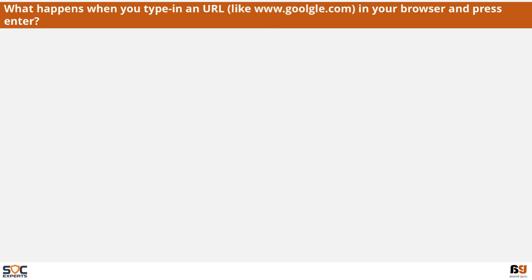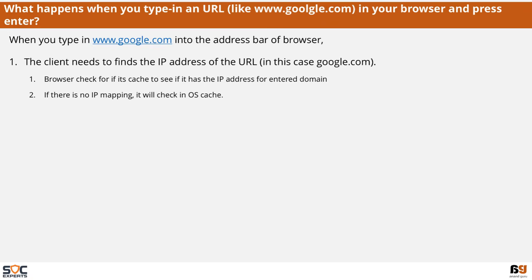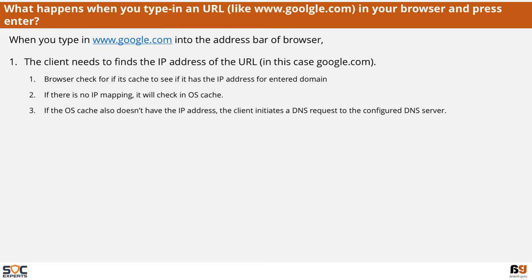What happens when you type in a URL like google.com in your browser and press enter? When you type in google.com into the address bar of the browser, the client needs to find the IP address of the URL, in this case google.com. Browser checks for its cache to see if it has the IP address for the entire domain. If there is no IP mapping, it will check in the OS cache. If the OS cache does not have the IP address, the client initiates a DNS request to the configured DNS